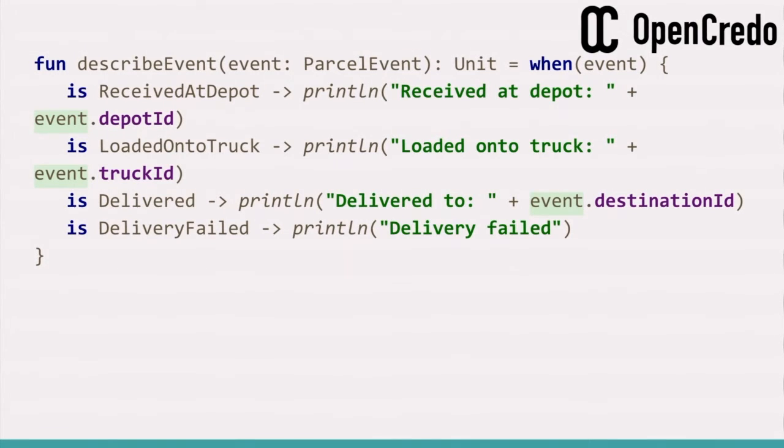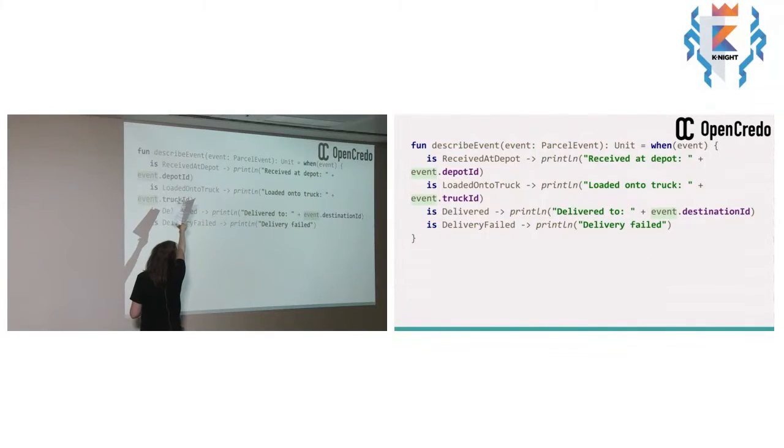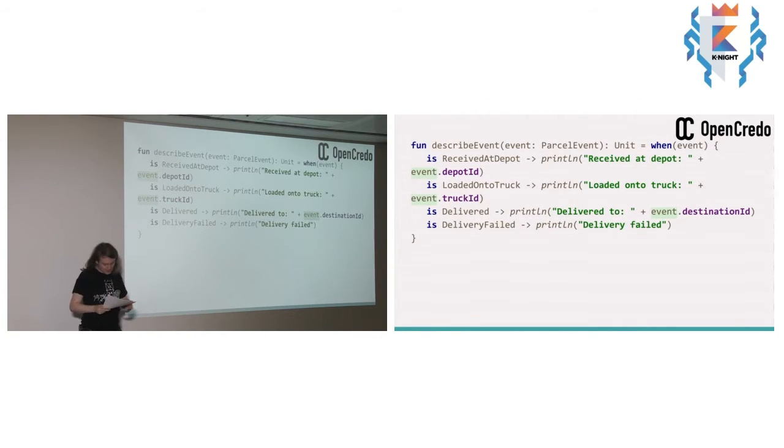But now the event attributes are bundled together with the value, and they can be accessed in a typesafe way, because what the when statement does is, having identified that the event is the kind of thing on the left of the arrow, it then treats it as that thing on the right side of the arrow. It's basically cast to that thing on the right-hand side. So when we access depot ID, we know that we're accessing the depot ID of a ReceivedAtDepot event. So everything's much more type safe. We're not just pulling things out of a map.